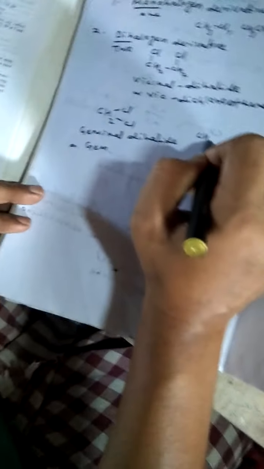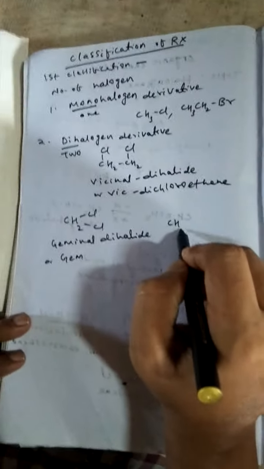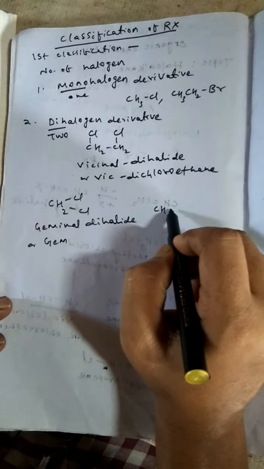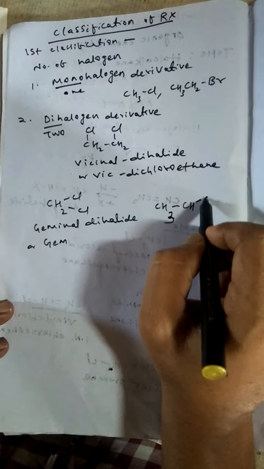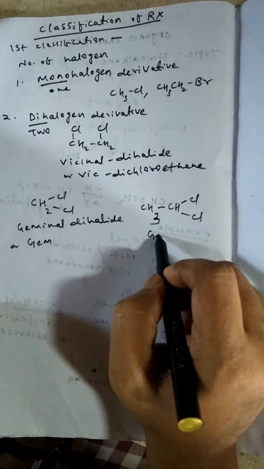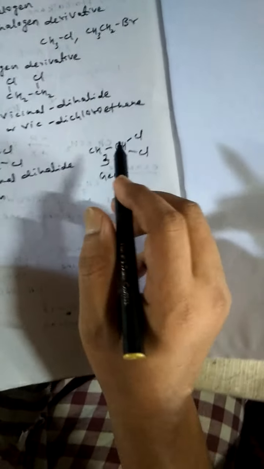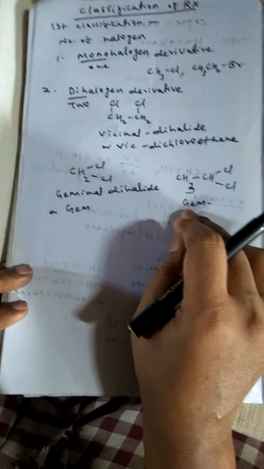Another example, CH3CHCl2. This is an example of geminal dihalide.